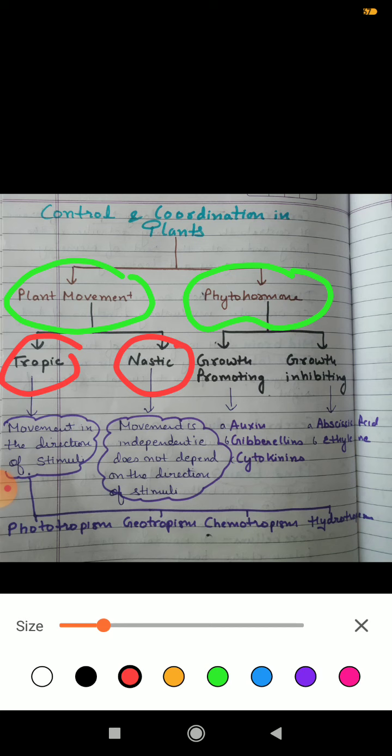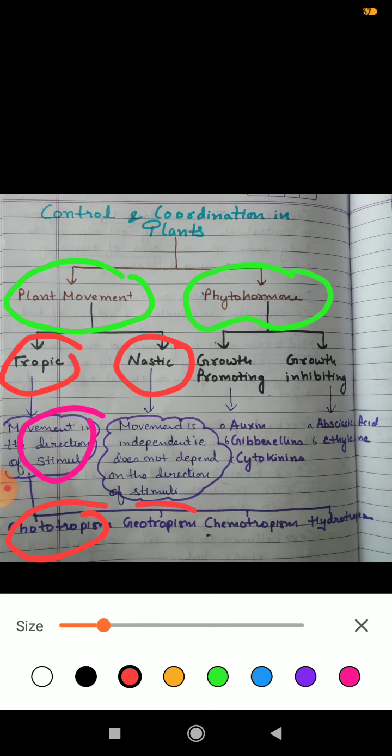Students, with the passage of time you will understand better, but for an idea I want to give you that in case of tropic movement, the movement of the plant will be in the direction of the stimulus. Means from wherever the stimulus is coming, the plant will move in that direction. For example, there are different processes such as phototropism. Your plant will move towards the direction of sunlight, as we have seen in the case of sunflower.